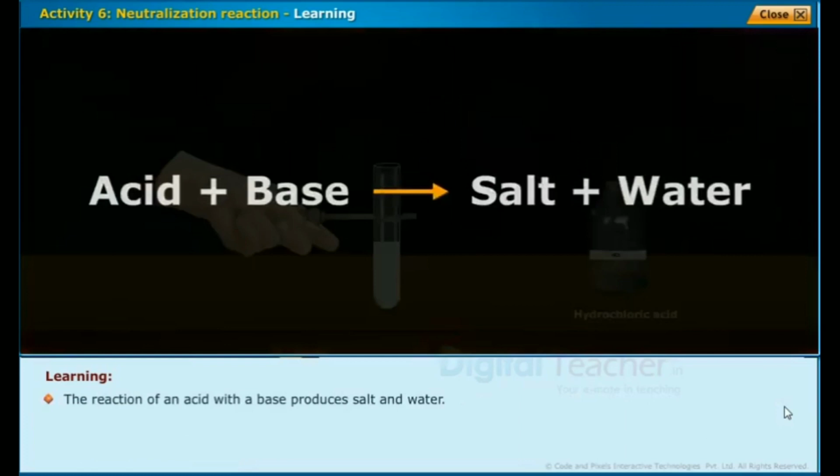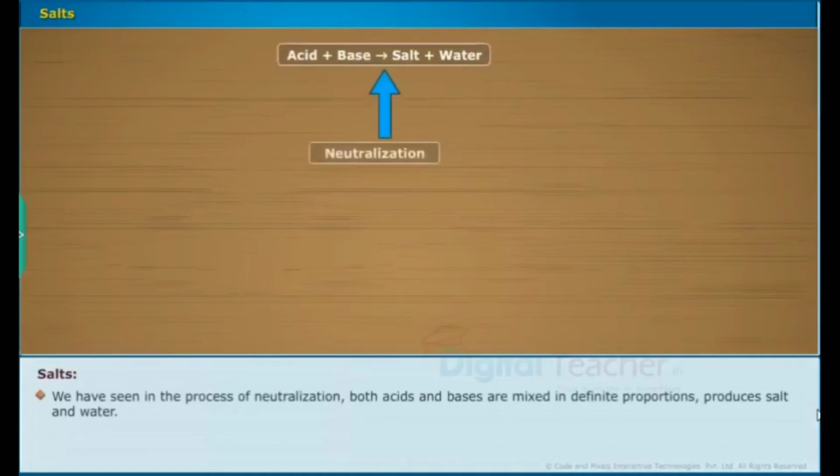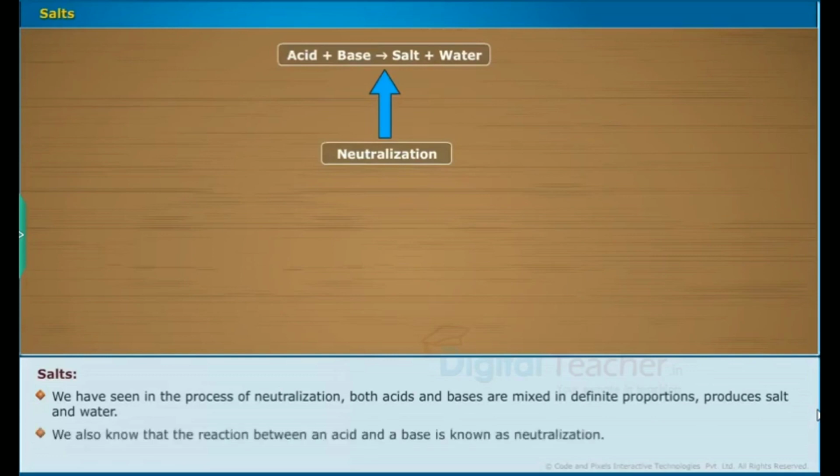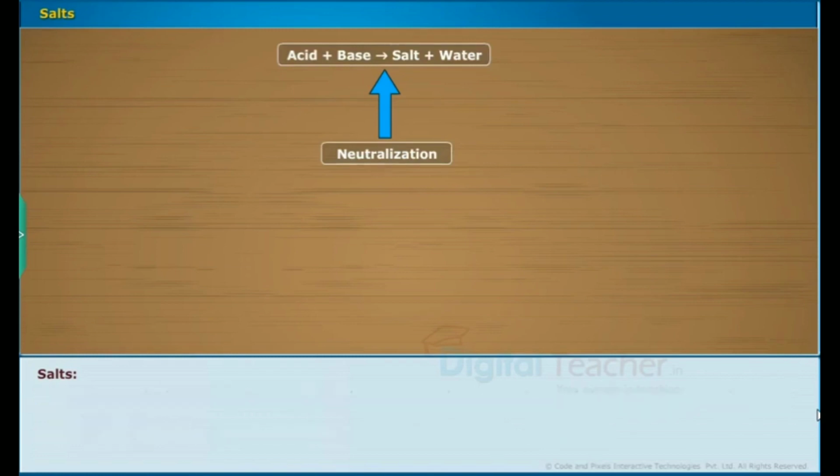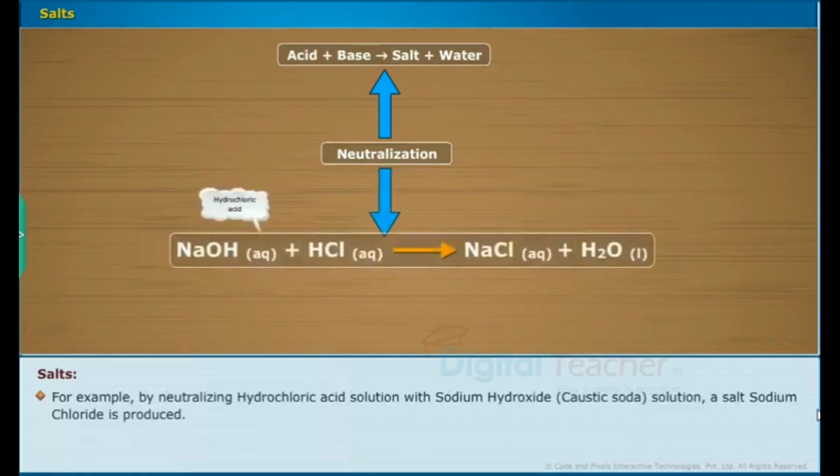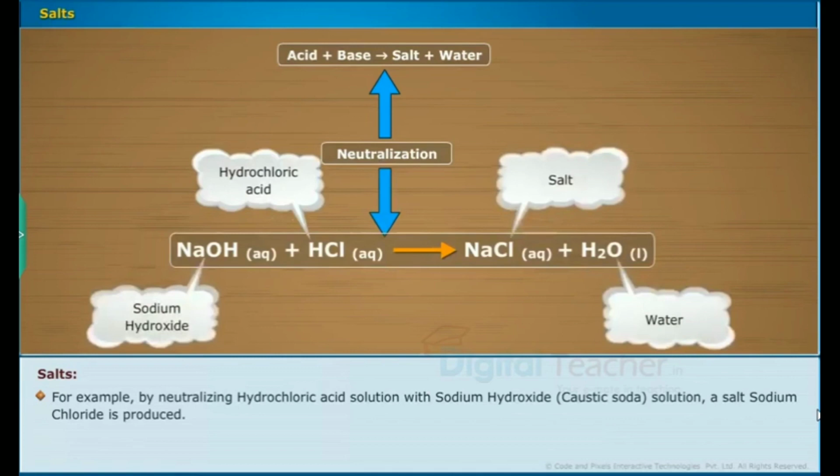The reaction of an acid with a base produces salt and water. Next, salts. We have seen in the process of neutralization, both acids and bases are mixed in definite proportions, produces salt and water. We also know that the reaction between an acid and a base is known as neutralization. For example, by neutralizing hydrochloric acid solution with sodium hydroxide solution, a salt, sodium chloride, is produced.